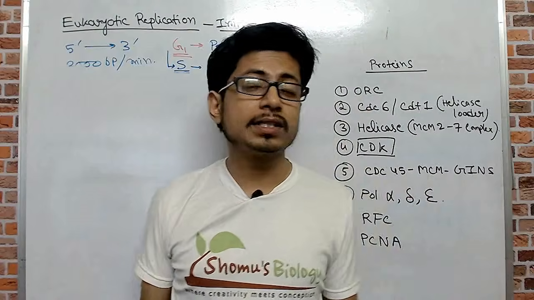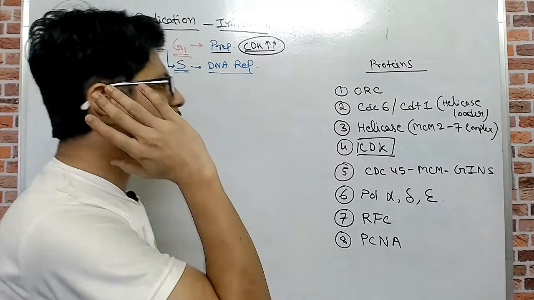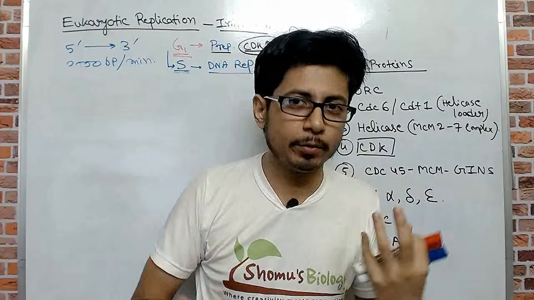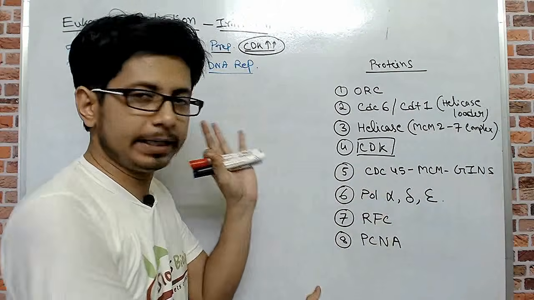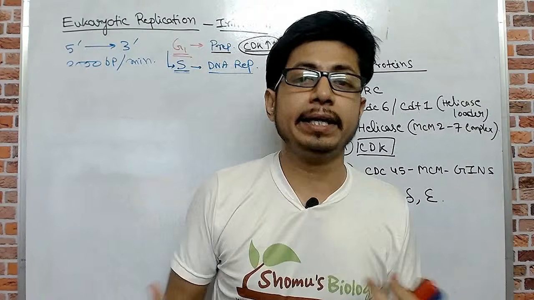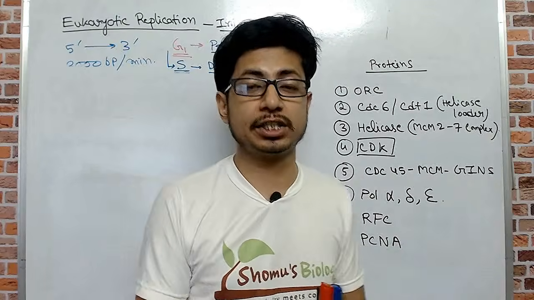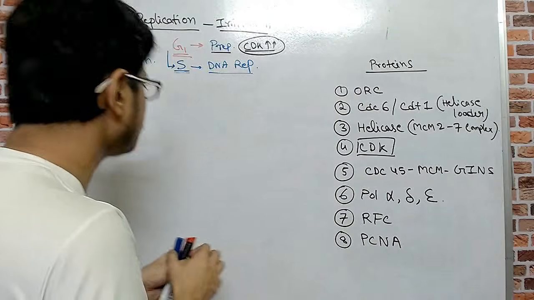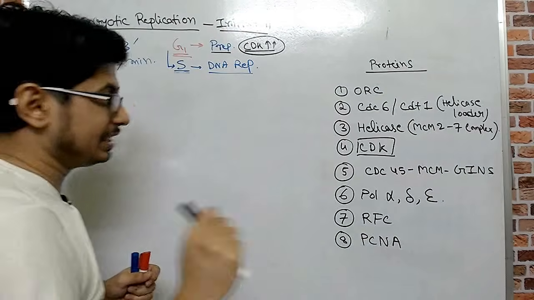Okay, so my board is clear, and I've also written the names of some more proteins. It's very difficult to keep all the names of the proteins in mind while explaining, so I put them clearly in here, and I'm going to talk about each of them individually. So our idea here is to understand the process of initiation of DNA replication in eukaryotes. What happens exactly during eukaryotic replication initiation?